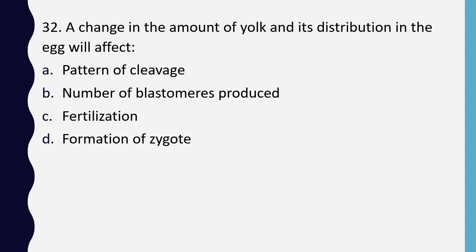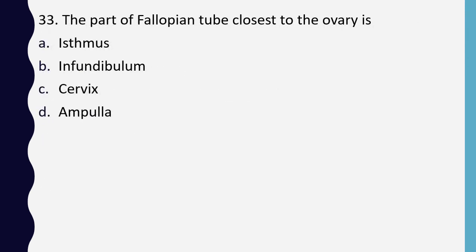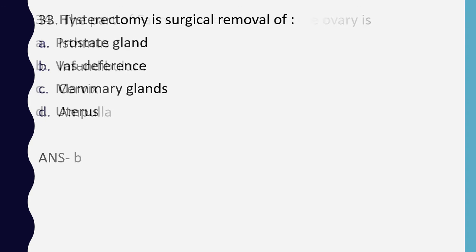Question number 32. A change in the amount of yolk and its distribution in the egg will affect pattern of cleavage, number of blastomeres produced, fertilization, formation of zygote. Correct answer is option A, pattern of cleavage. Question number 33. The part of fallopian tube closest to the ovary is isthmus, infundibulum, cervix, ampulla. Correct answer is option B, that is infundibulum.